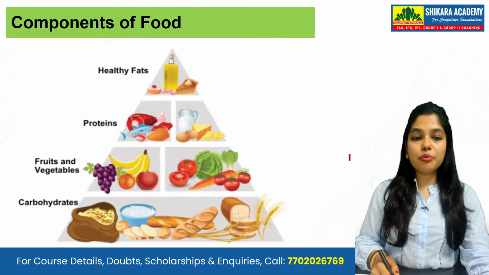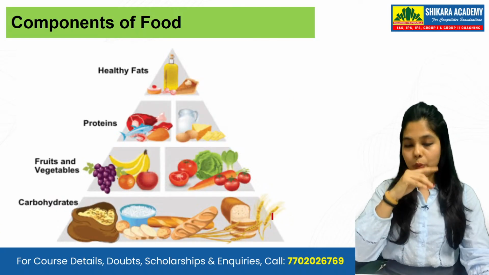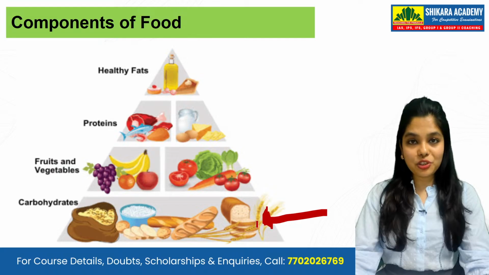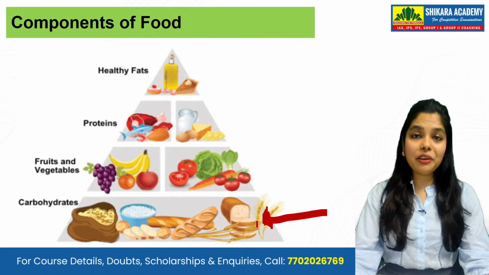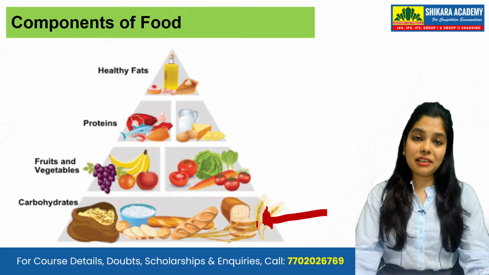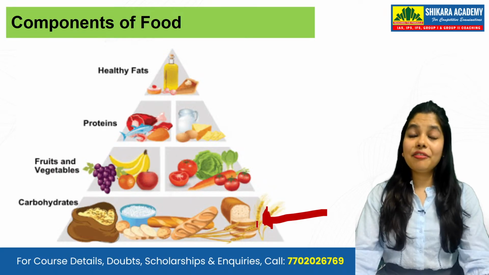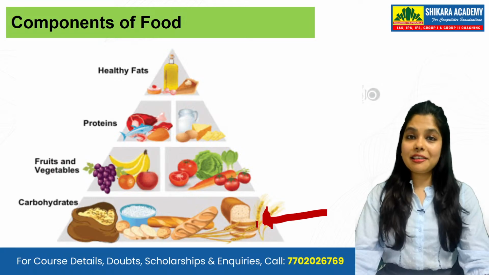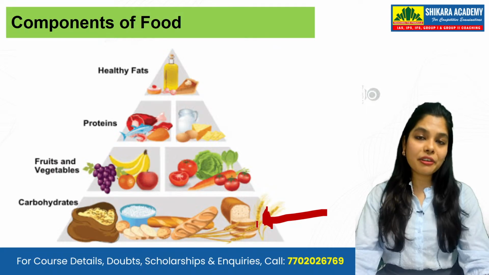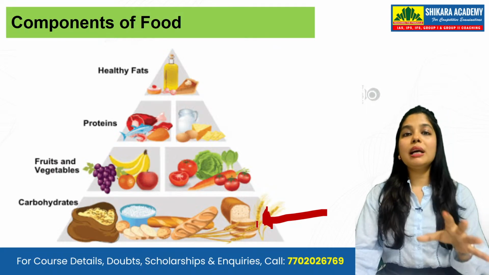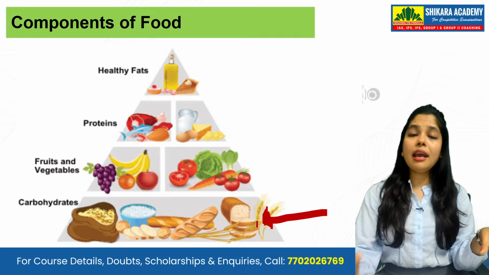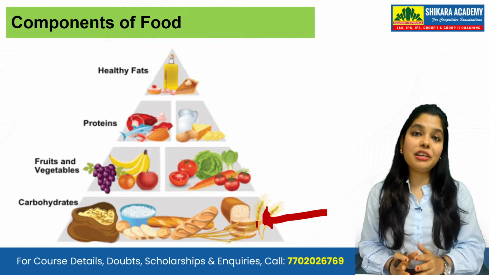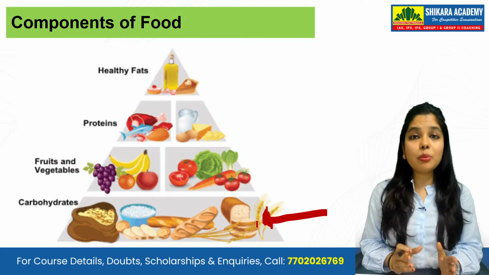Now, components of food, carbohydrates. We all know that carbohydrates are something Indians are very much into, because that is the main reason for obesity. Not only carbohydrates, but fats, fried stuff, and ultra-processed foods are the main reasons why India is suffering from obesity, right? You know that, because on one side India is suffering from obesity, and on the other side India is suffering from malnourishment. One side obesity, one side malnutrition.